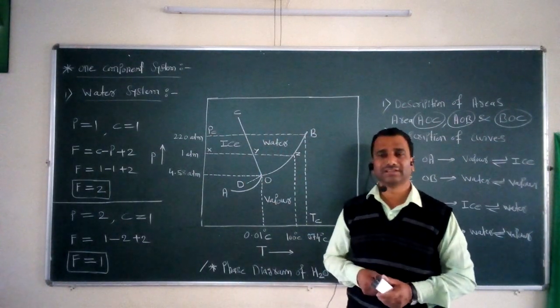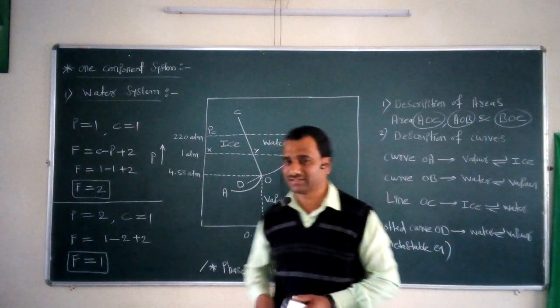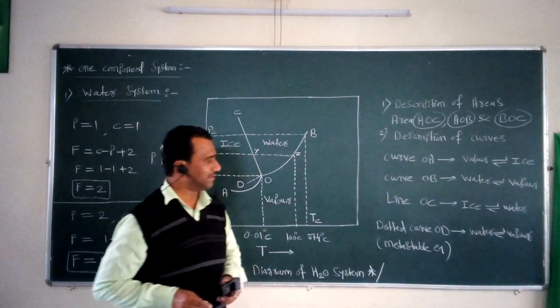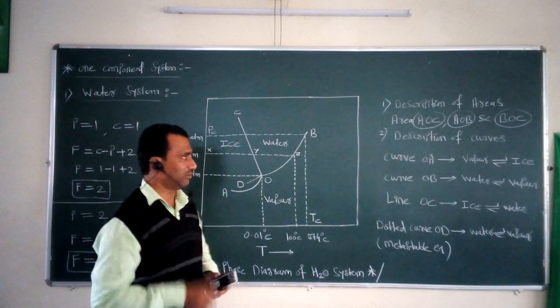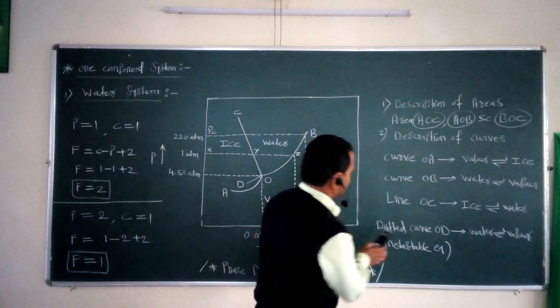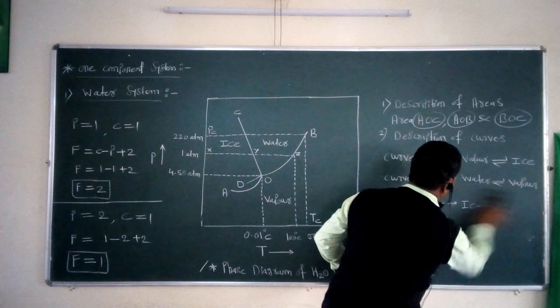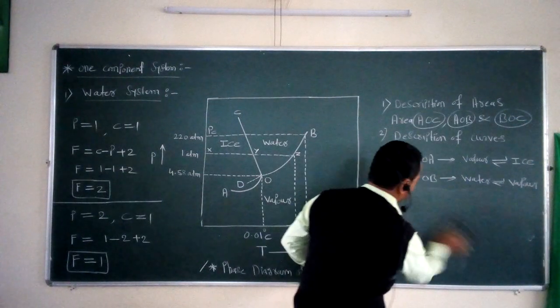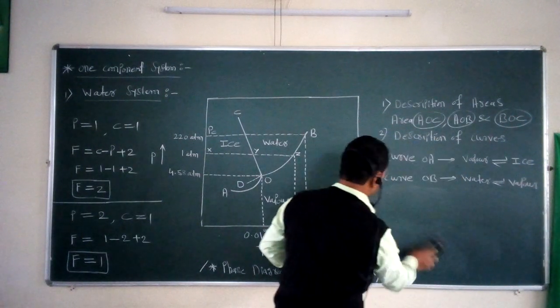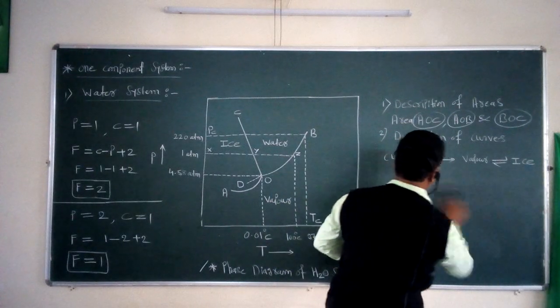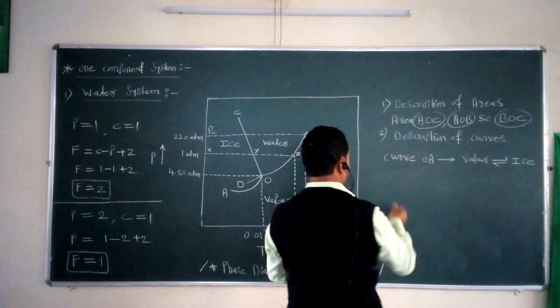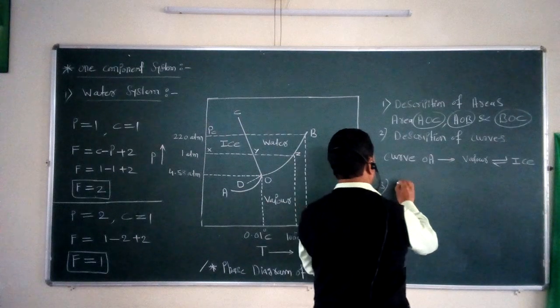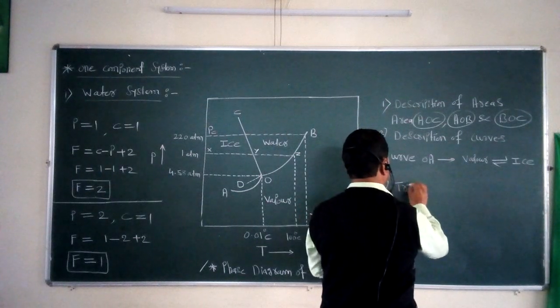Now we are at the last part of this phase diagram. The third important part present in this water system is called the triple point. The third important part, that is the triple point.